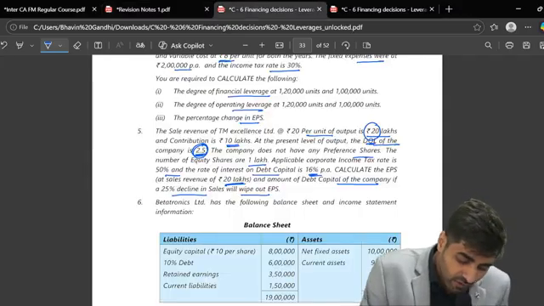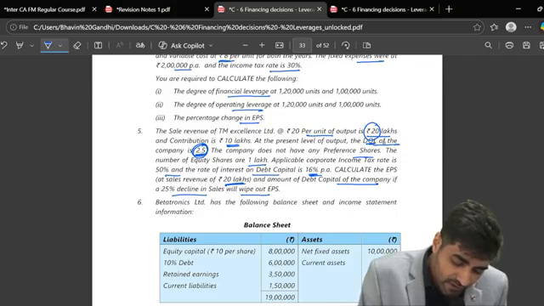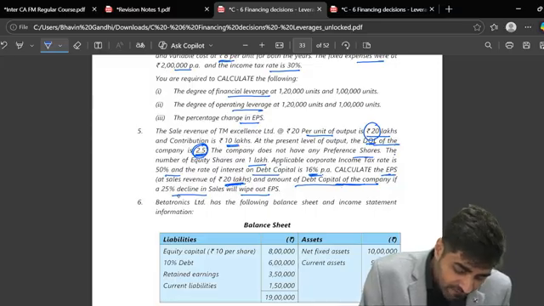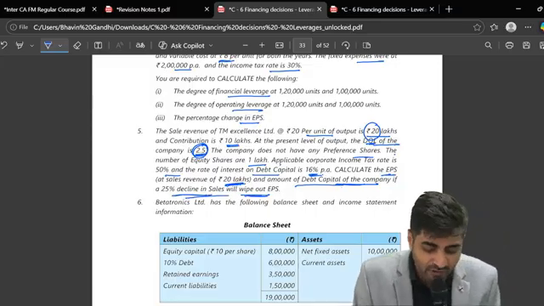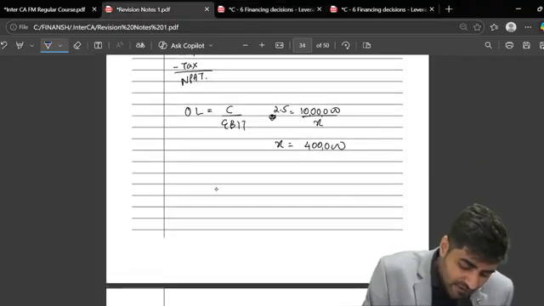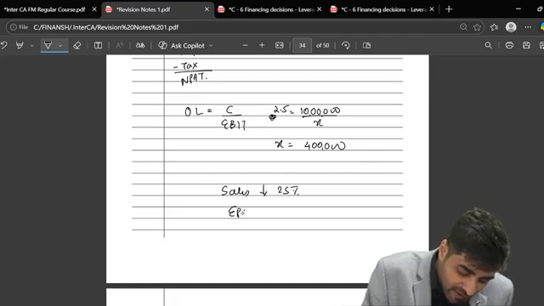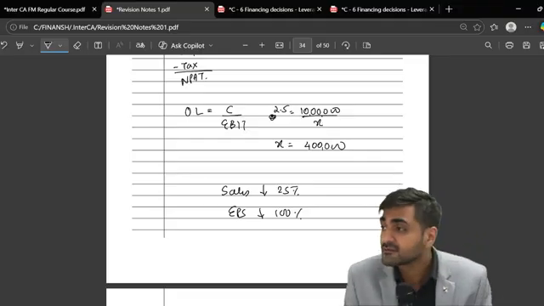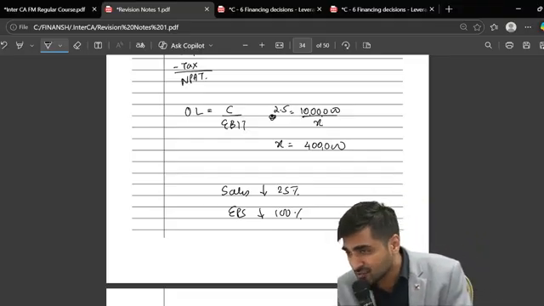Okay. Now they have told you that the degree of operating leverage is given to you. The company does not have any preference shares. The number of shares is 1 lakh. The rate of interest is 16%. Calculate the EPS at sales revenue of 20 lakhs and the amount of debt. We also have to calculate the amount of debt if a 25% decline in sales will wipe out the EPS. Can I put it like this, that if my sales reduces by 25%, my EPS reduces by 100%? Wipe out the EPS means EPS has to be 0.